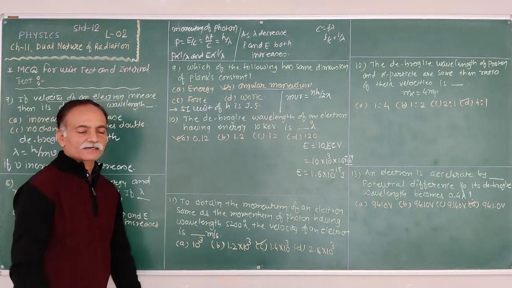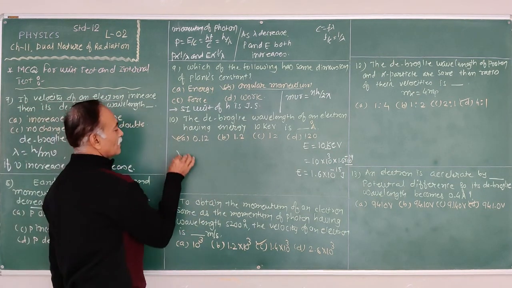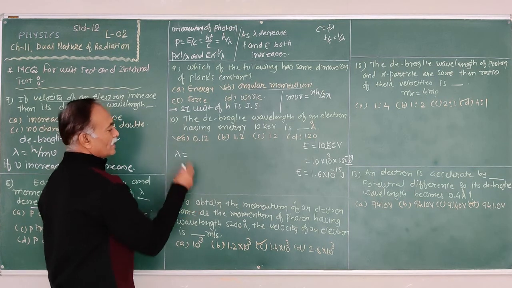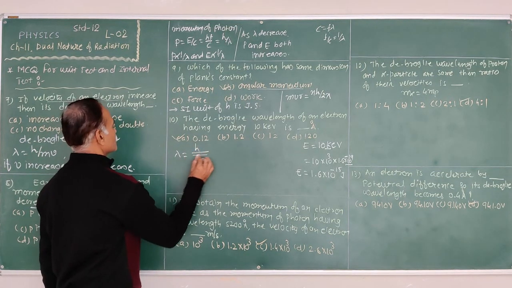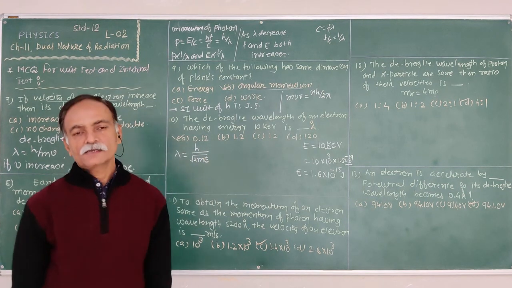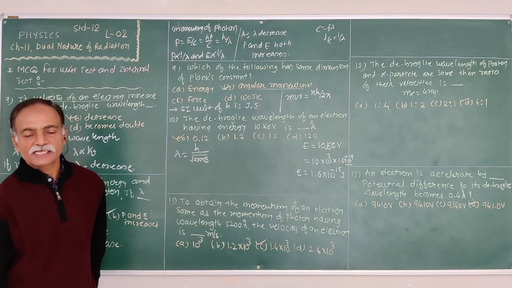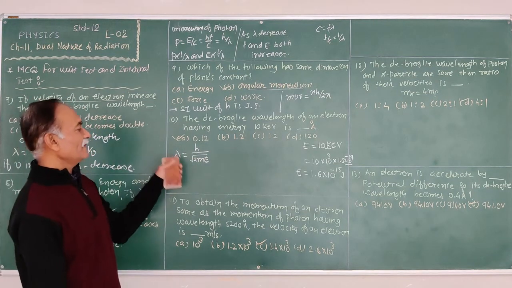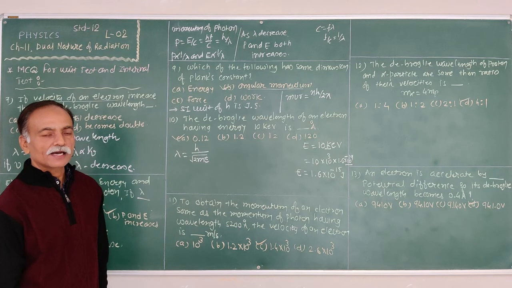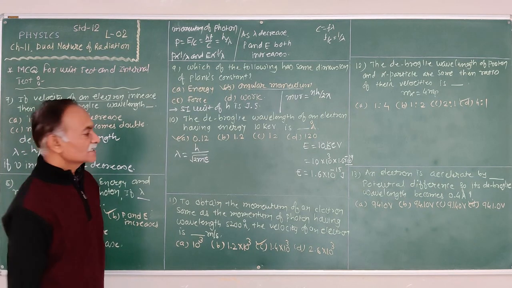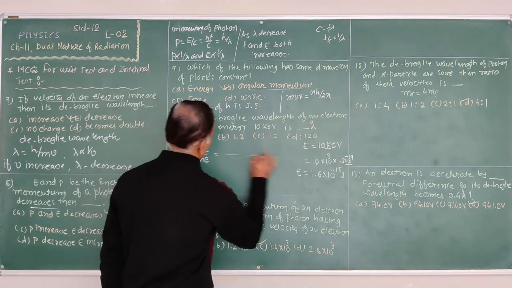Therefore, what is the equation? The de Broglie wavelength of an electron having the energy E is lambda equal to h upon under root of 2mE. Substitute the value of all quantities.